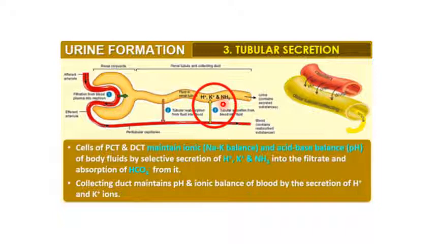So this is how tubular secretion is complete, and this completes the process of urine formation in the three steps that I told you. The first step was filtration, the second was reabsorption, and the third is tubular secretion. I hope you all understood the process of urine formation properly.